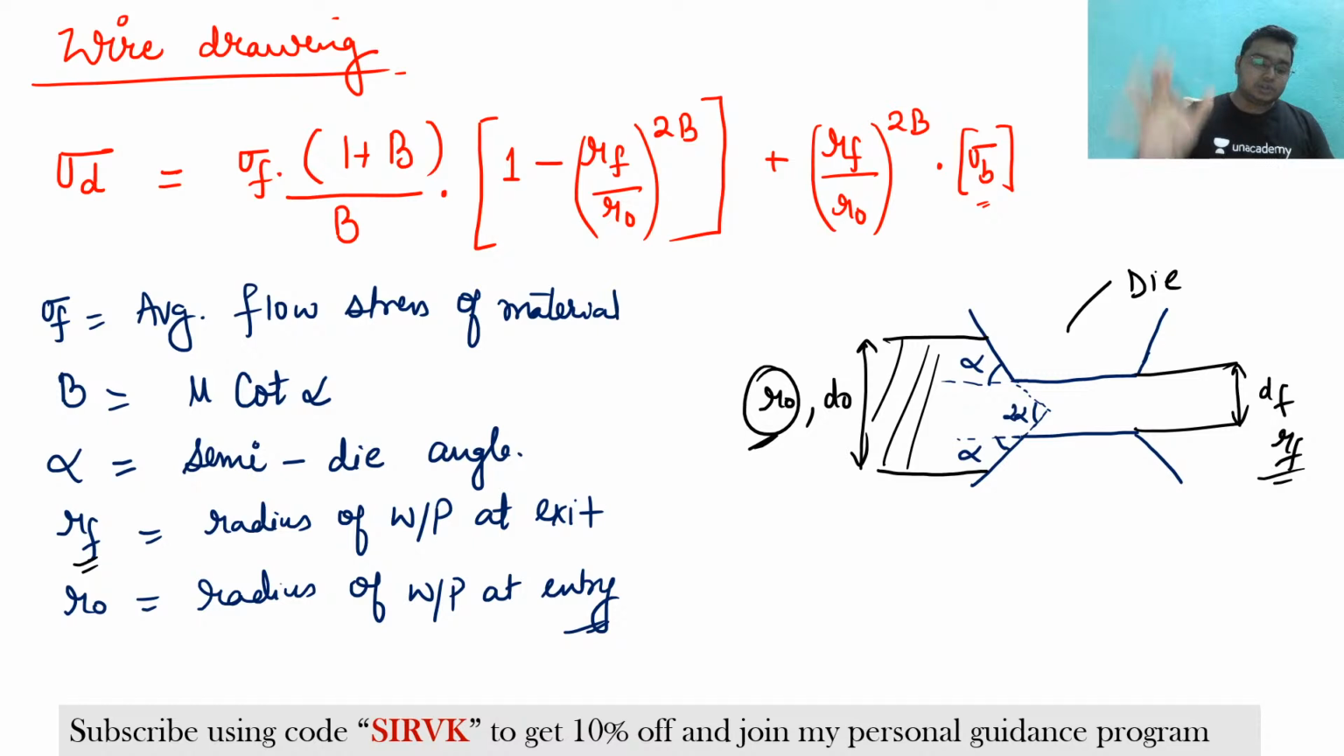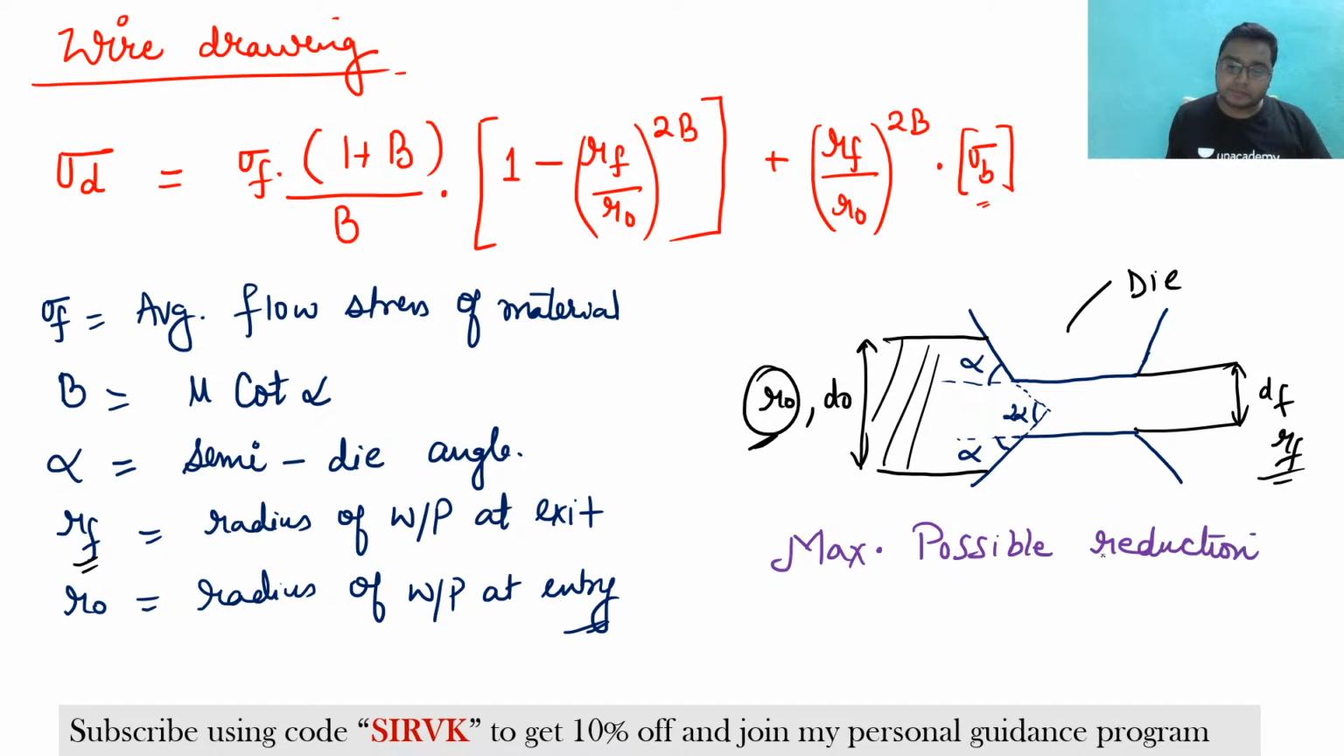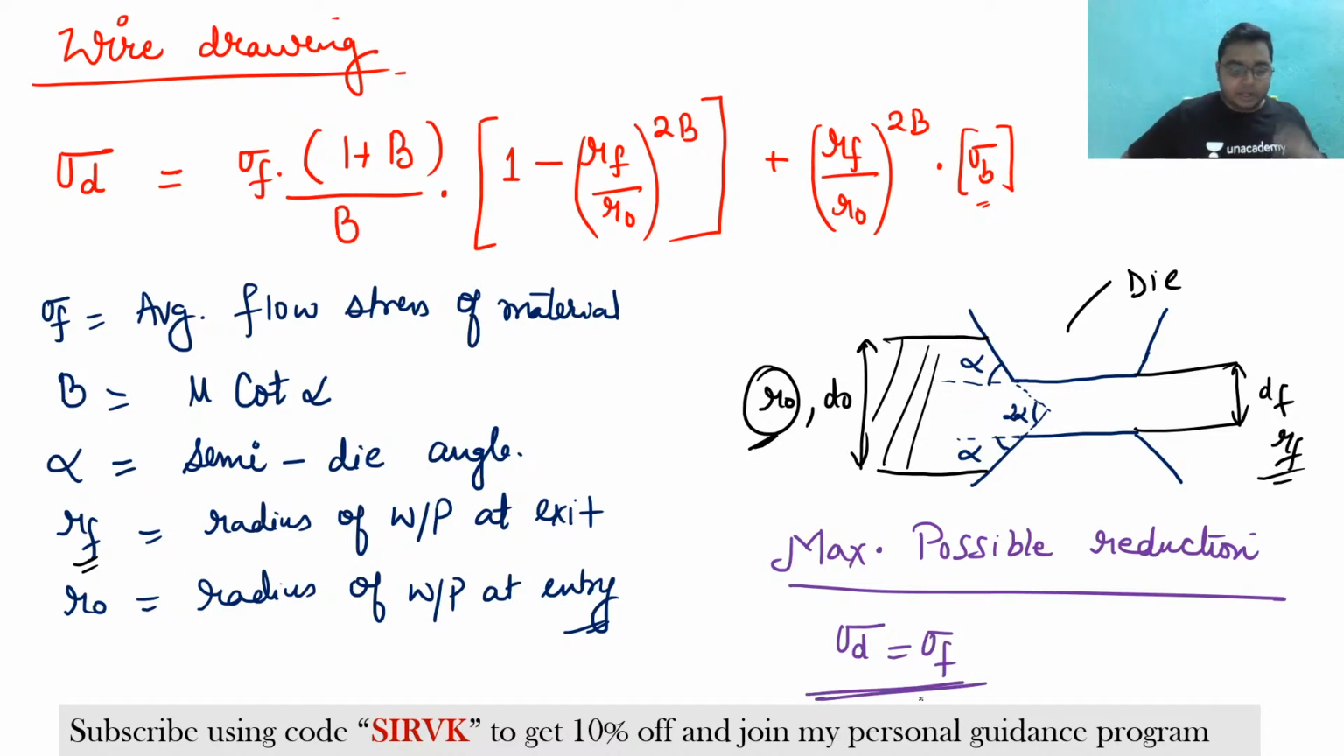Now we have also seen in this session that if the question asks to find the maximum possible reduction, then for the maximum possible reduction, I understand that the drawing stress would be equal to the flow stress, isn't it? So by doing these things, we are going to calculate it.